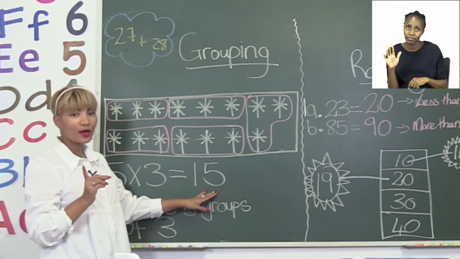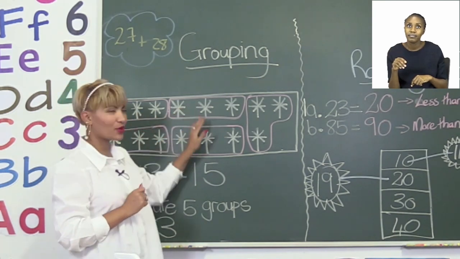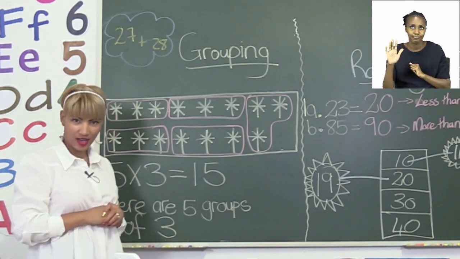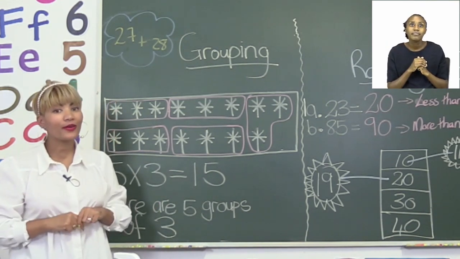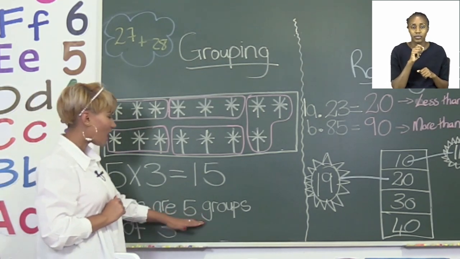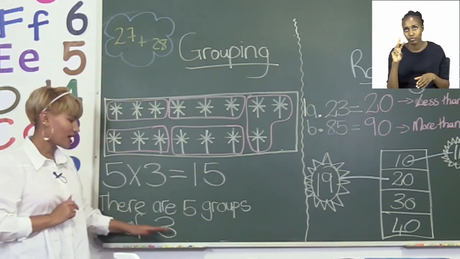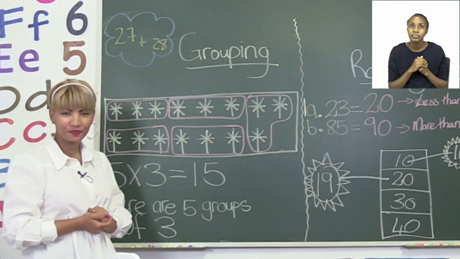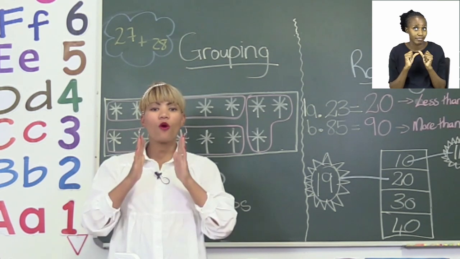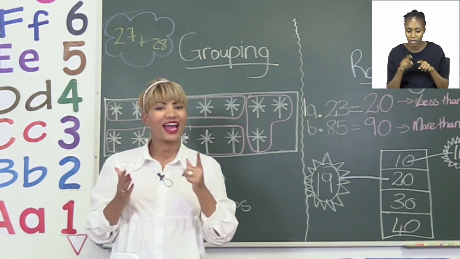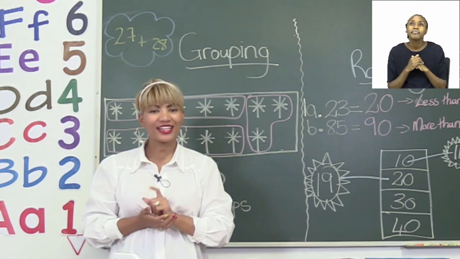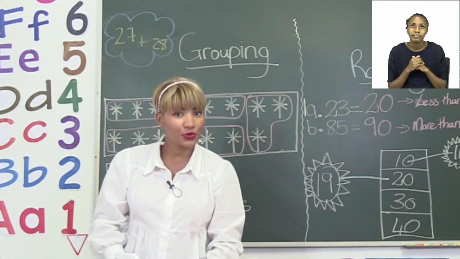And like I said earlier, boys and girls, if we go ahead and we count all the stars, we will get 15 stars. And then if we have to complete the sentence, it will say there are 5 groups of 3. Okay. Now boys and girls, you have to group all the other shapes and see how many groups you can make. Now before you continue with that, let's quickly have a look at number 2.